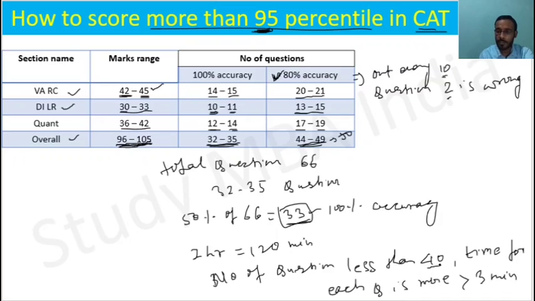For less than 40 questions you have more than 3 minutes, and you do not have to solve even 40 questions if you are solving with 100% accuracy. So you have around 2.5 to 3 minutes. If you are going with 80% accuracy, then you will have somehow more than 2 minutes for each and every question.